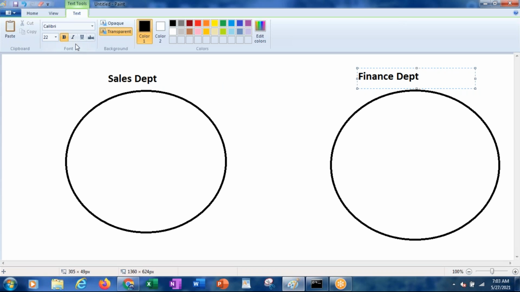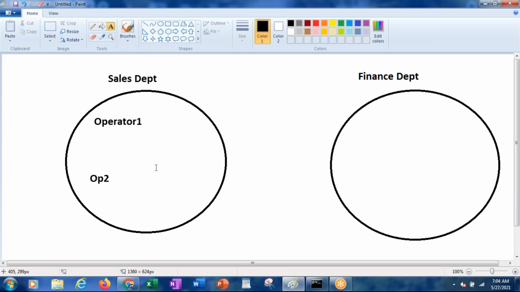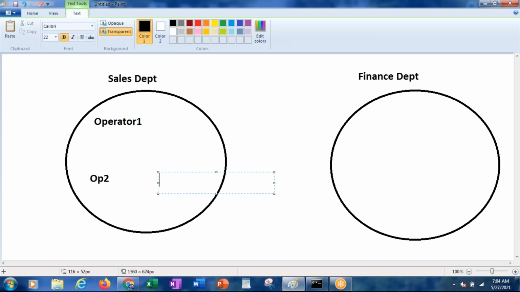Under the sales department, multiple people will be there: operator 1, operator 2, operator 3.